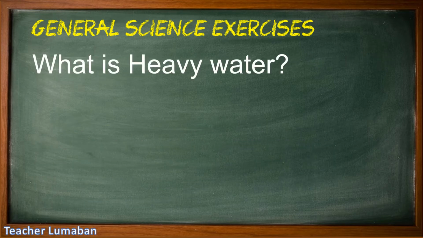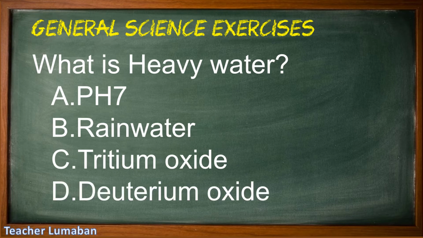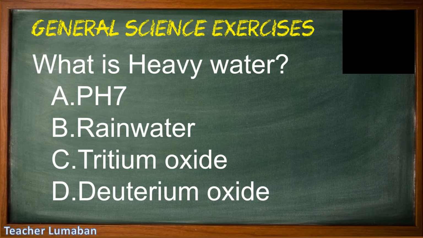What is heavy water? Letter A, pH 7. Letter B, rainwater. Letter C, tritium oxide. Letter D, deuterium oxide. Choose the suitable answer to the following choices in 5 seconds.